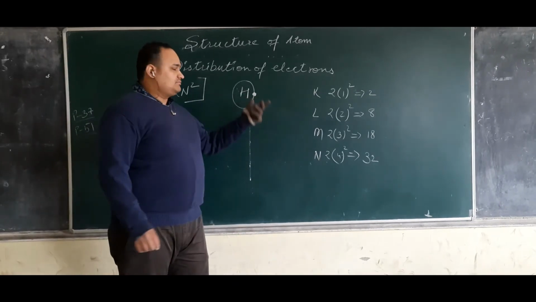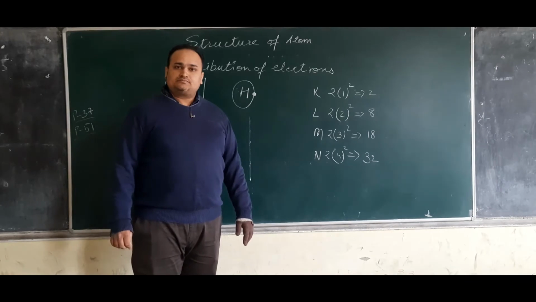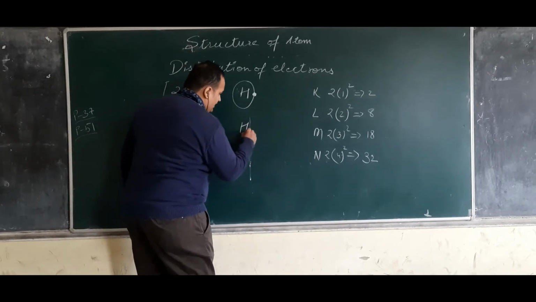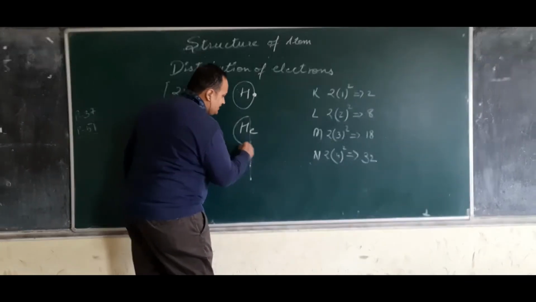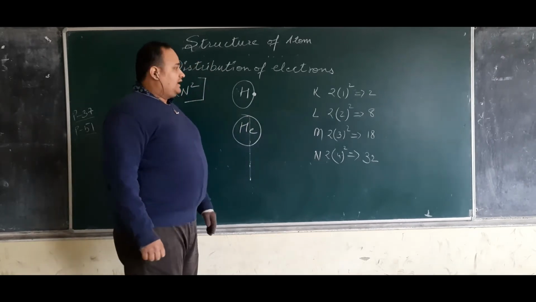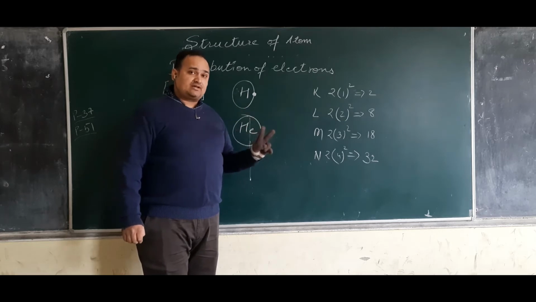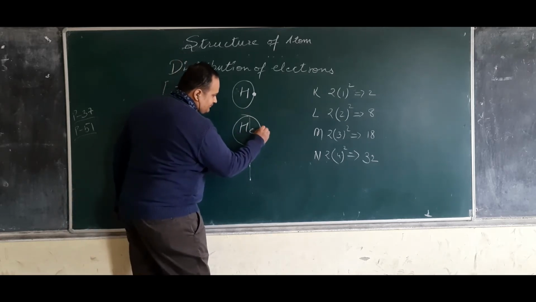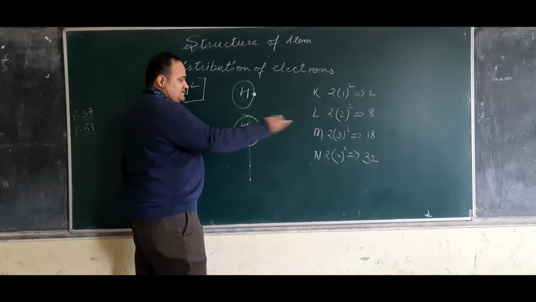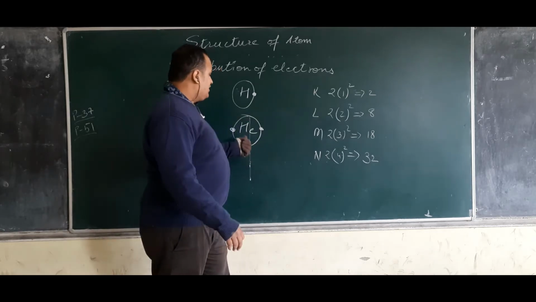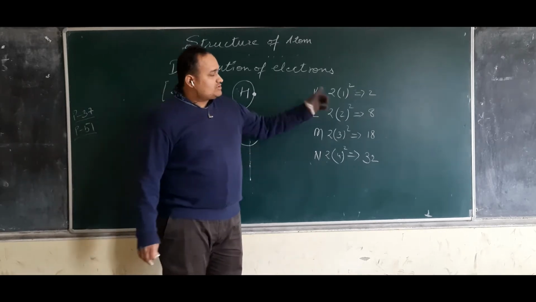Now hydrogen is done. After hydrogen, next I have helium. Helium's atomic number is 2, so it has 2 electrons, 1, 2, and hence its shell is filled. Now there will be no other place for electrons to be placed.